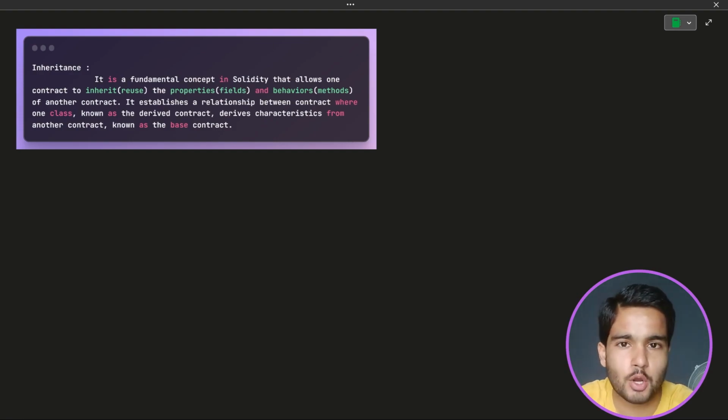Before telling you anything about inheritance, I just want to give you a real world example related to inheritance so that it will be very clear to you what inheritance is. Because if you know the real life based examples, then it is very clear to you what the topic actually is. So let's see what the real life example is.